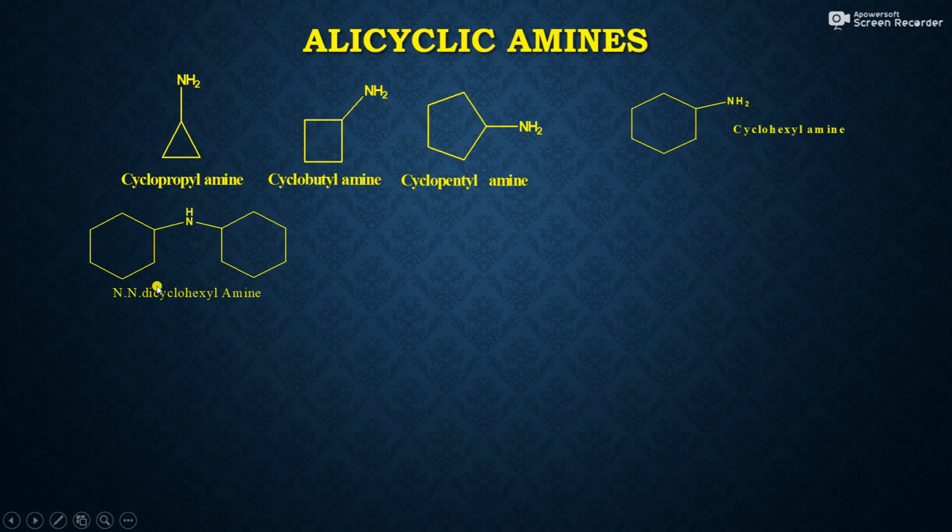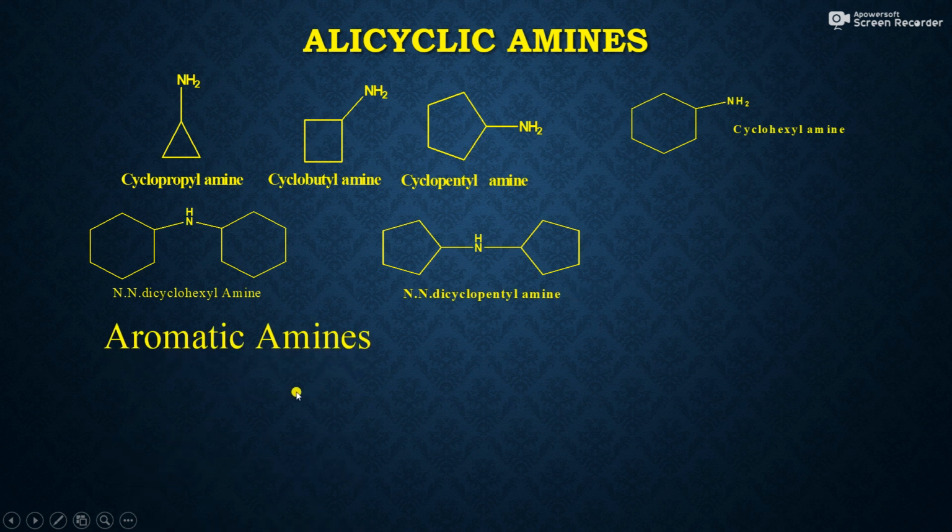So this is a secondary amine. This nitrogen is attached to two cyclohexyl rings. Therefore, the name of this compound is dicyclohexylamine. Next one, these are both cyclopentyl rings attached to the nitrogen atom. Therefore, it is also a type of secondary amine and the name of this compound is dicyclopentylamine.